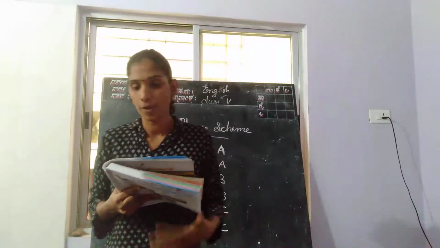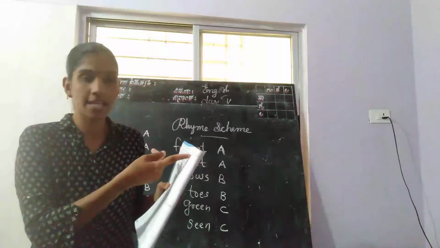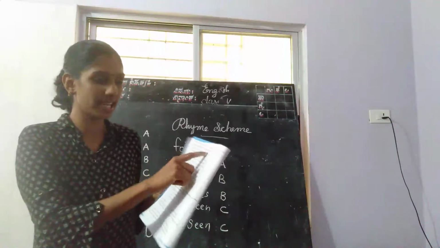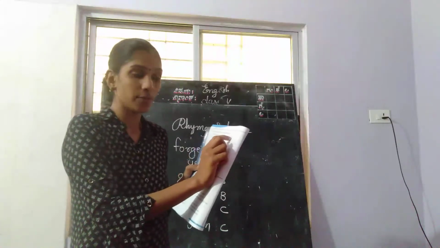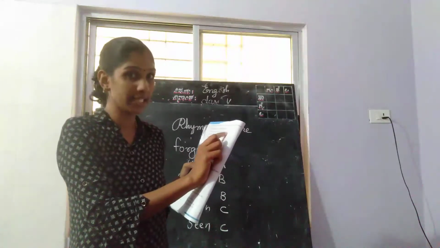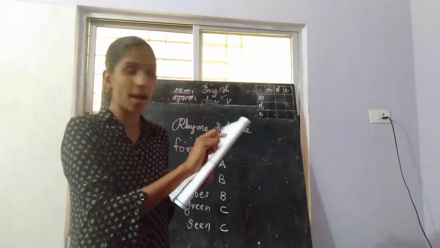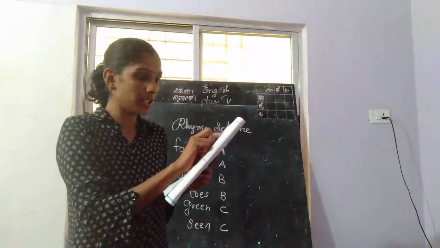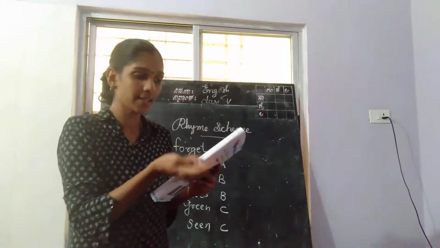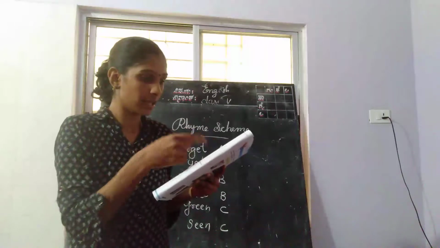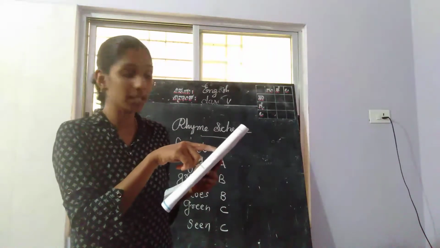See, this is the poem. You have to write the pattern. Here's snail. A is there. Snail, the first word. A. The rhyming word for snail is tail. Tail is there, right? A you have to write. And next, advance. B. Advance, dance. Same B. Right? Dance, again dance. B, B. Again B.